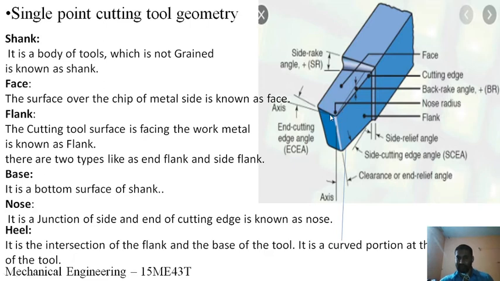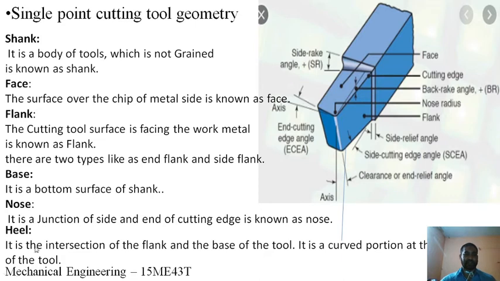The radius of this nose is called the nose radius. It is the combination or intersection of the end cutting edge and the side cutting edge. This point is called the nose, and the radius is maintained here. So this radius is called the nose radius. This is also one of the important geometries of the single point cutting tool.